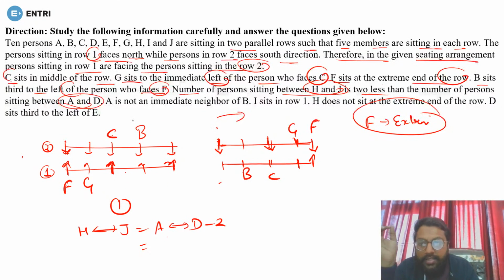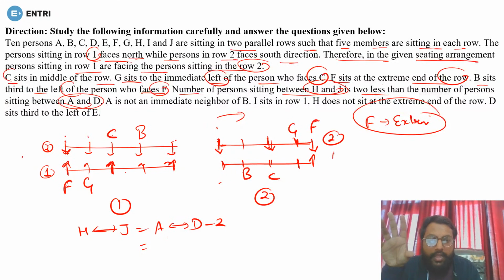So A and D must come either here or here. And the same goes here. A and D can't come at these two positions, because you must have 2 persons between A and D. So in case number 2, you can't have A and D in row number 2. They must be in row number 1. Okay, but let's see next.